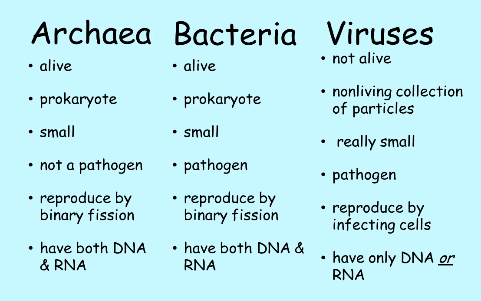Prokaryotes reproduce asexually through the process of binary fission, and they have both DNA and RNA for genetic information. Viruses only have DNA or RNA.